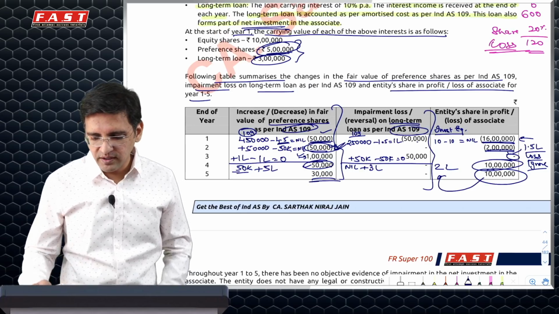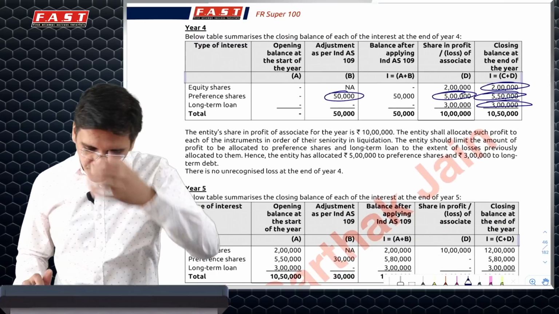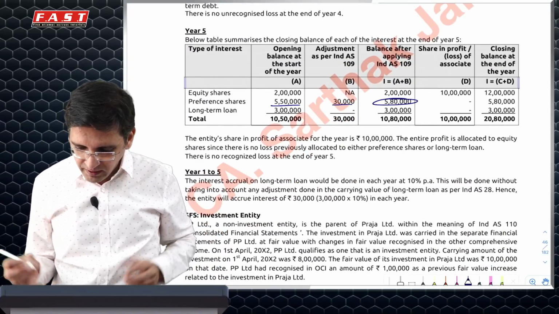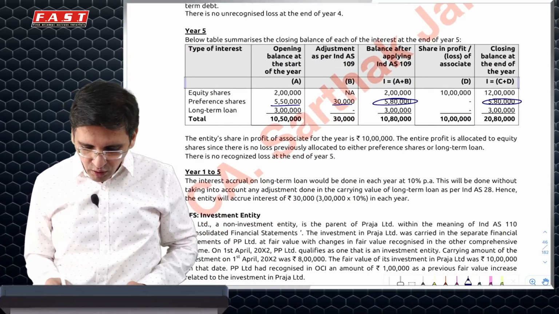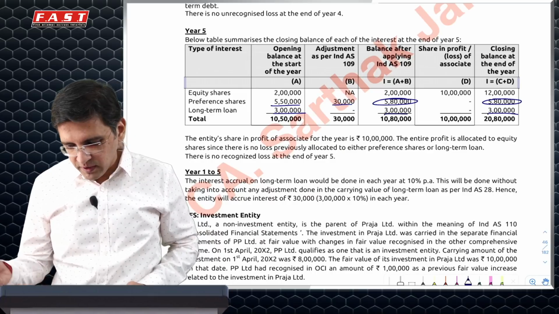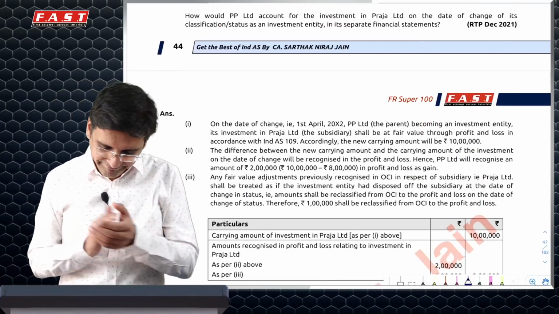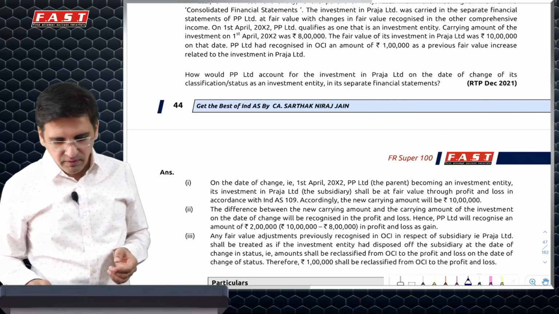And here there's a 30,000 gain on 109. So your investment in preference share capital will be now at 580, but as per 109. Your loan would be just at 3 lakhs, amortized cost method maybe, and 10 lakh would be added here, and this will be 12. Wonderful.